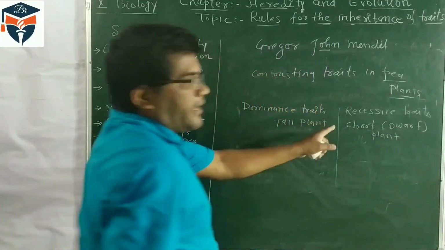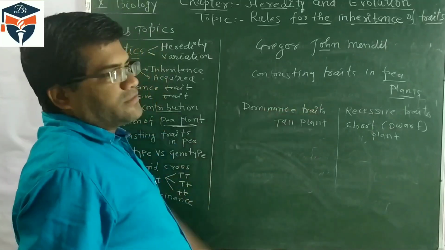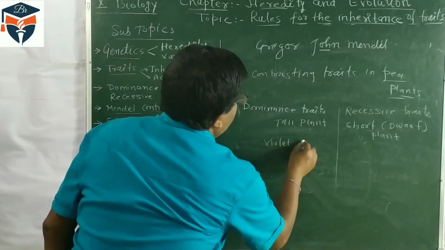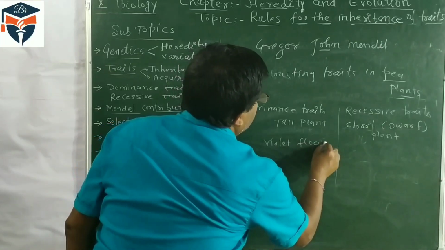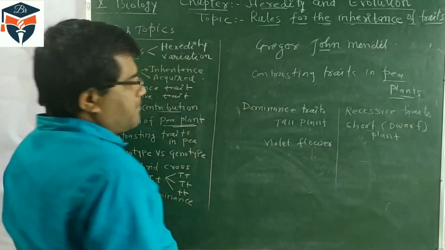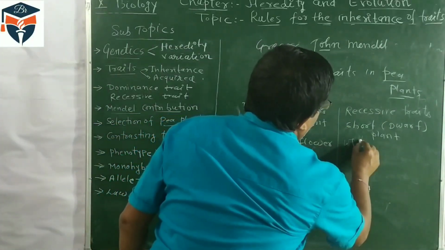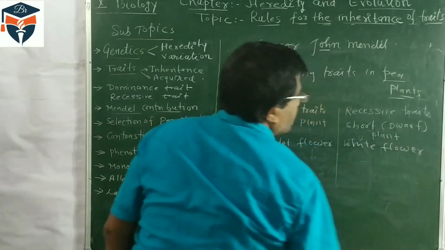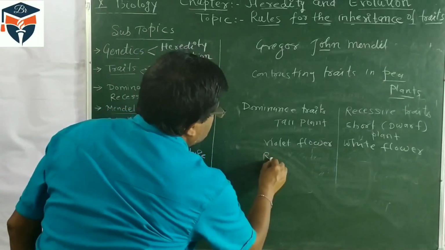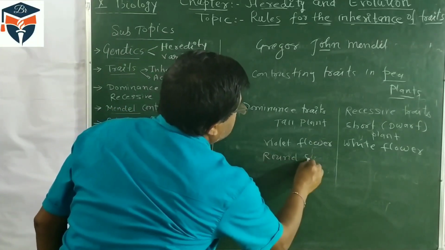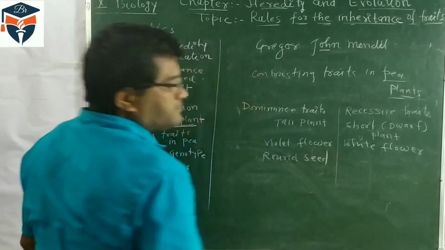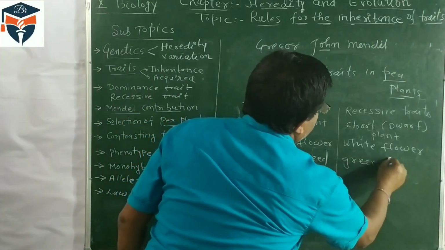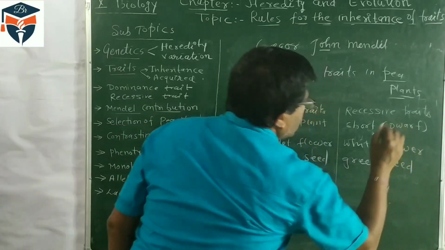So it is contrasting character. Some plants are tall and some are short. Similarly, violet flower is a dominant character in pea plant, and white flower is a recessive trait. Then round seed is a dominant trait, and green seed is the recessive trait.